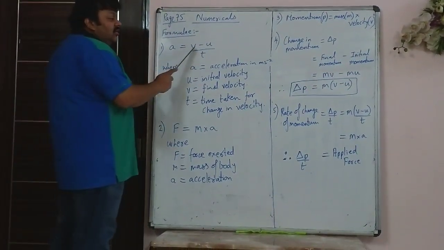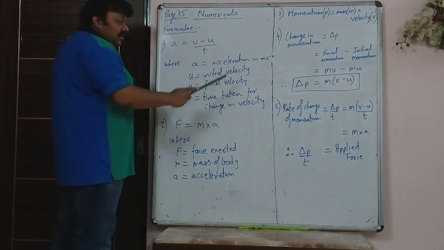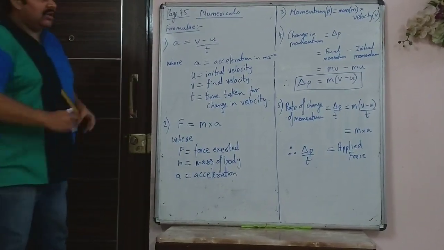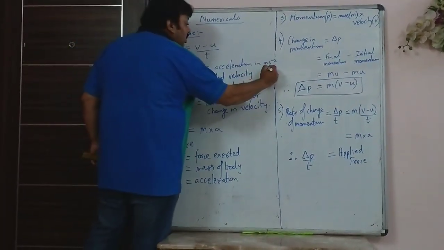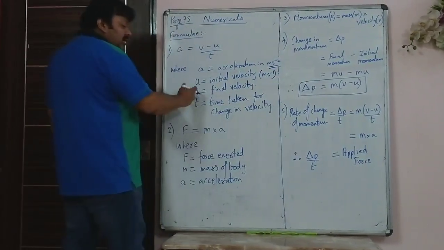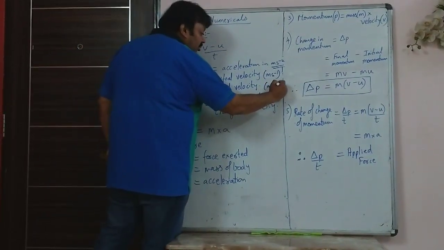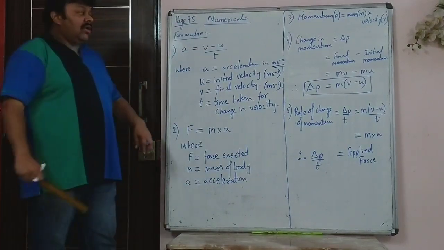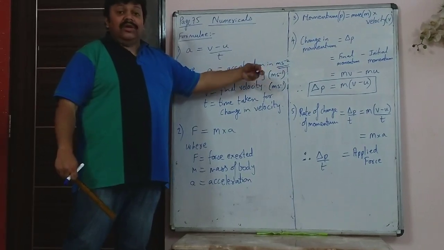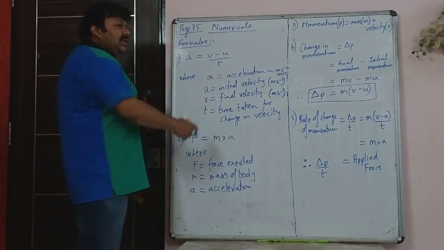First you have acceleration is v minus u upon t, where acceleration is given in meter per second squared. u stands for initial velocity. If acceleration is in meter per second squared, then u will be in meter per second. Similarly, v stands for final velocity. That also should be in meter per second. So now you can't have this given in kilometer per hour and this in meter per second squared. Everything should be in the same system or same units. Time will be in seconds.